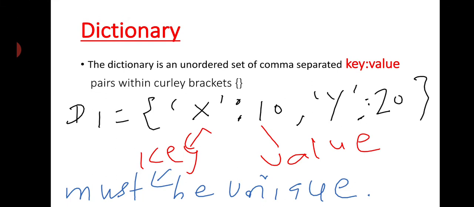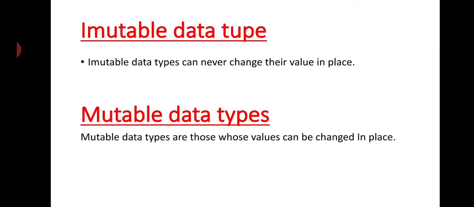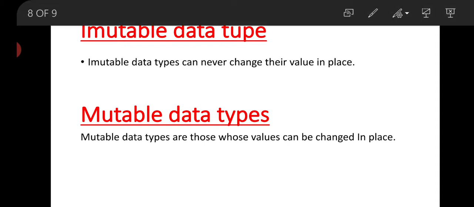Now let's understand the concept of immutable data type and mutable data type. Immutable data types can never change their value in place. Now let's understand this.